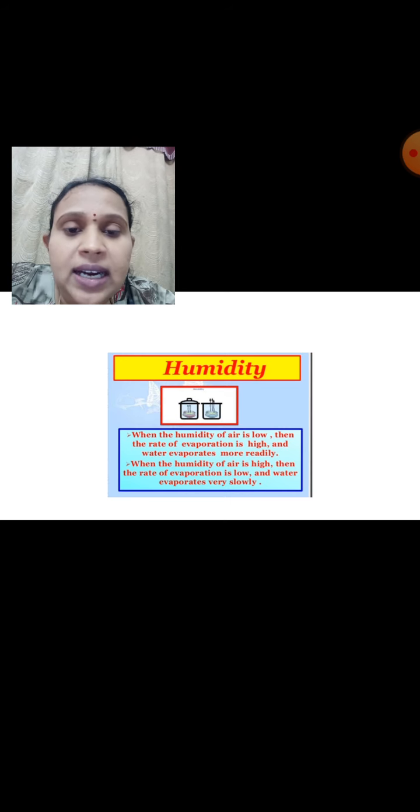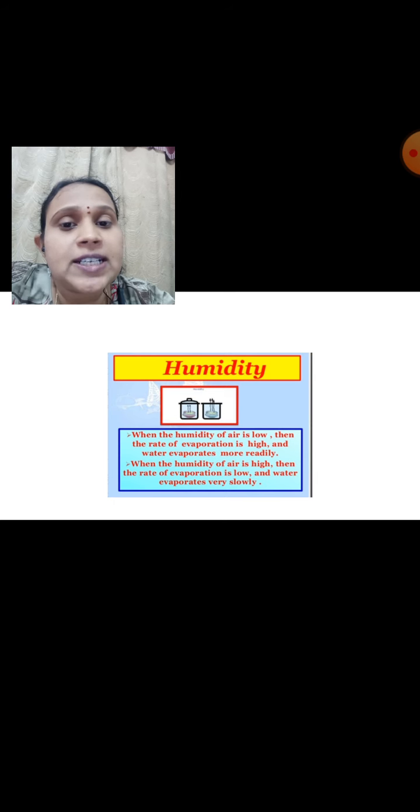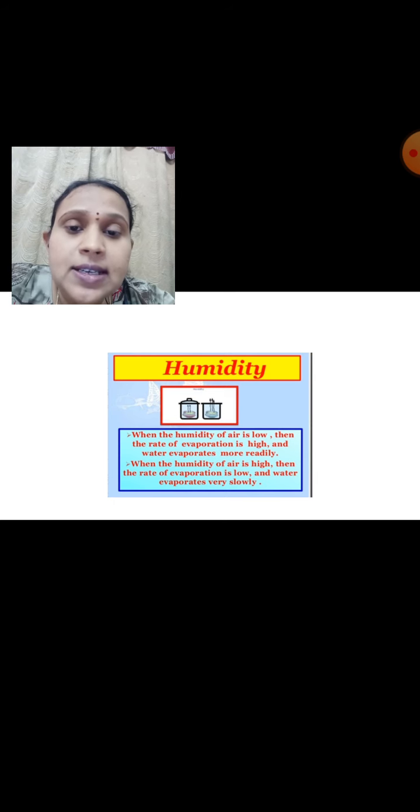And next, the third factor affecting the rate of evaporation is humidity. What is humidity? The amount of water vapor present in air is known as humidity. Now, if humidity is more, the rate of evaporation is less. If humidity is less, the rate of evaporation is more.